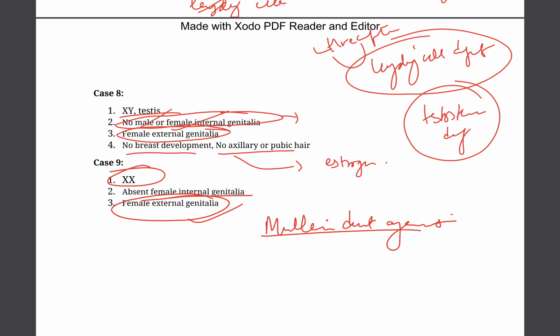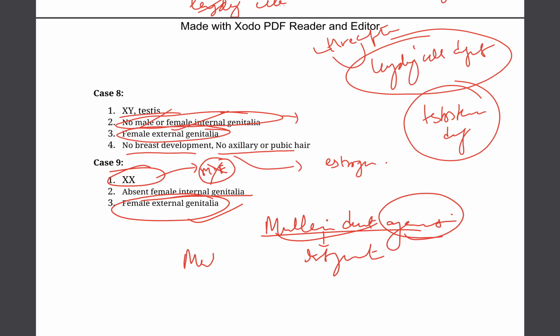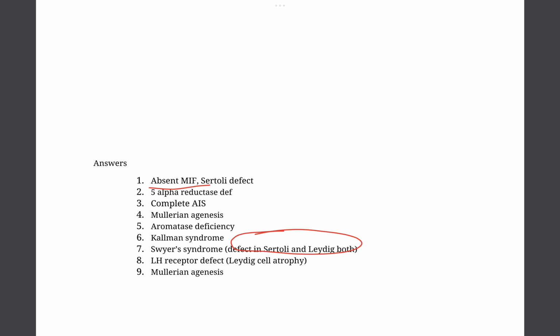So the Mullerian duct helps to form the internal genitalia, and since it's a female, there is no kind of male business going on like production of MIF or something like that. So it happens due to regression of the Mullerian duct. So Mullerian atrophy would be the best answer. So the answer is Mullerian agenesis.